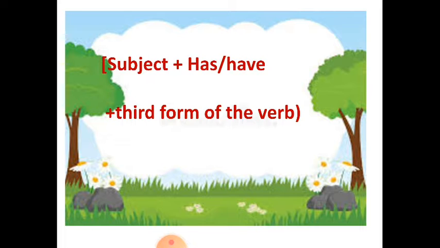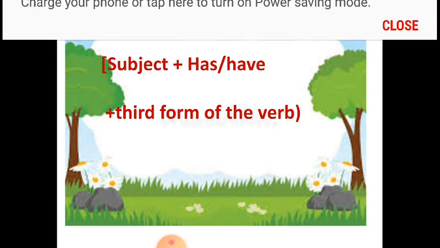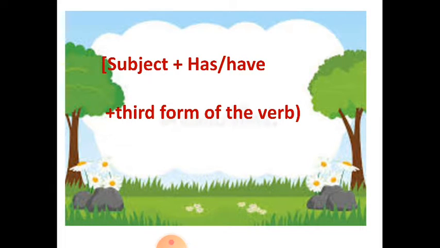The base form, then the second form is the past tense form of the verb, and the third is the participle form of the verb. So, subject plus has or have. So, always remember in a sentence, whenever you have has or have in the sentence, that is in the perfect tense.